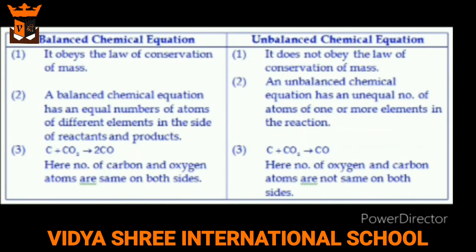Now the chemical equation is of two types. First is the balanced chemical equation. Second is the unbalanced chemical equation. If the number of atoms is equal on both sides, then it is known as a balanced chemical equation, and if the number of atoms is not equal on both sides, then it is known as an unbalanced chemical equation.